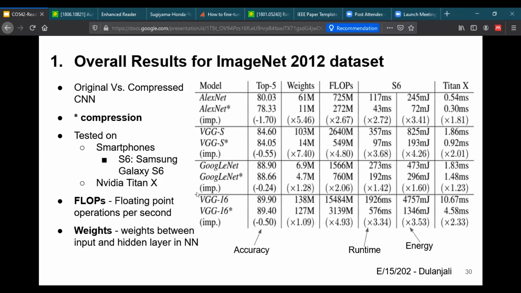They were tested on NVIDIA Titan X and Samsung Galaxy S6 smartphone. This table gives the overall reduction of memory, runtime, and energy consumption of original versus compressed CNNs.